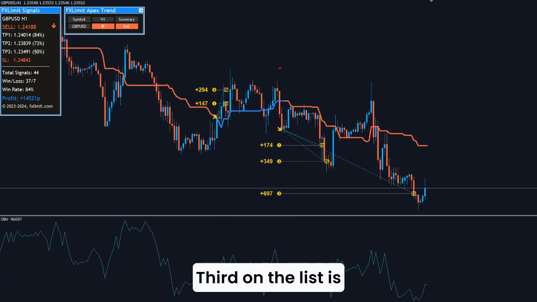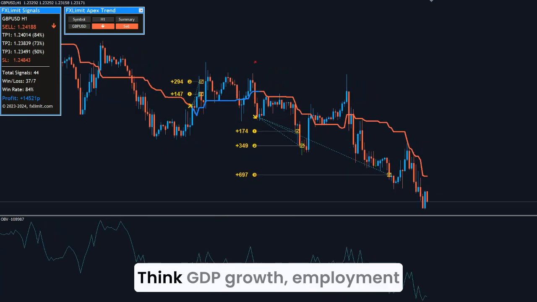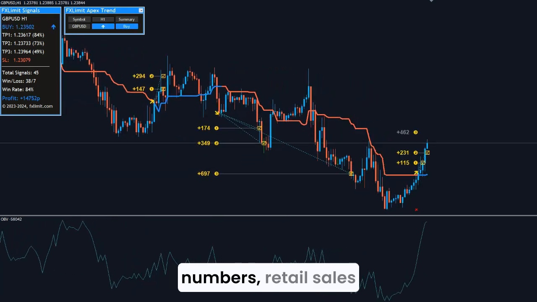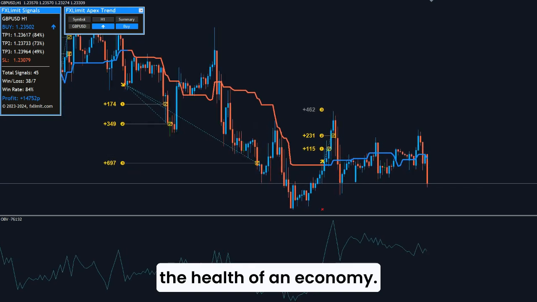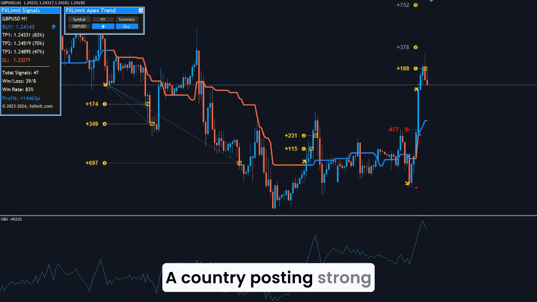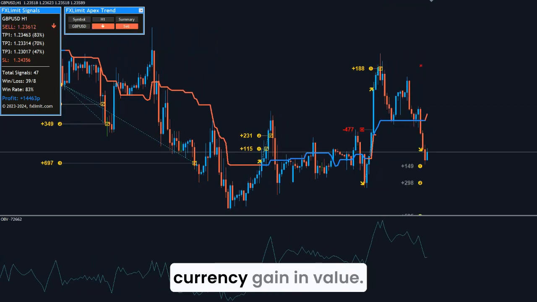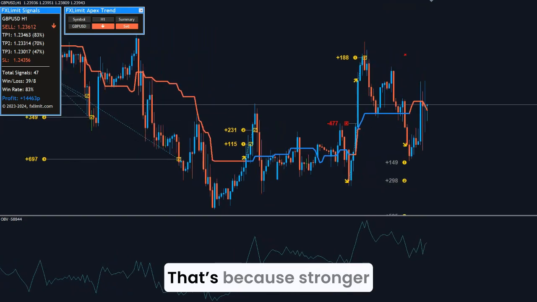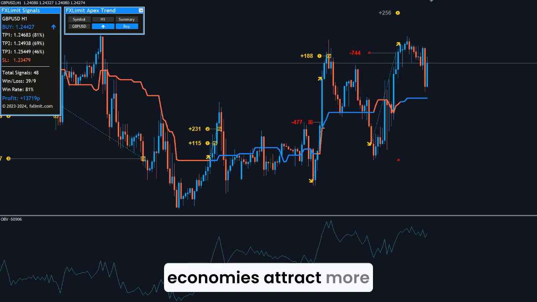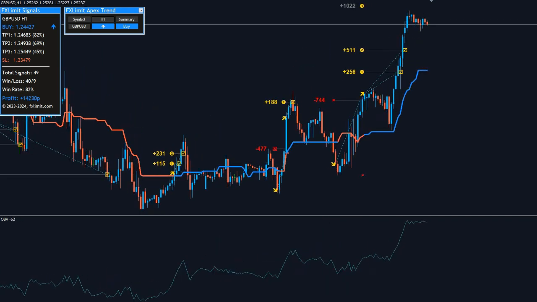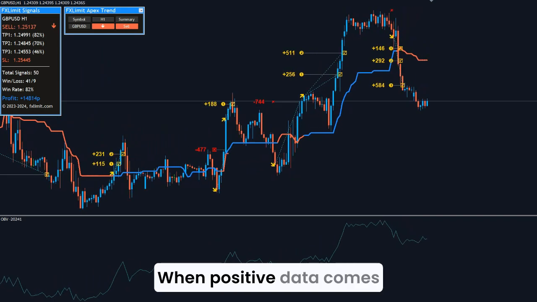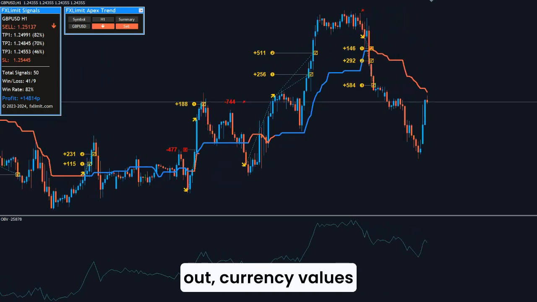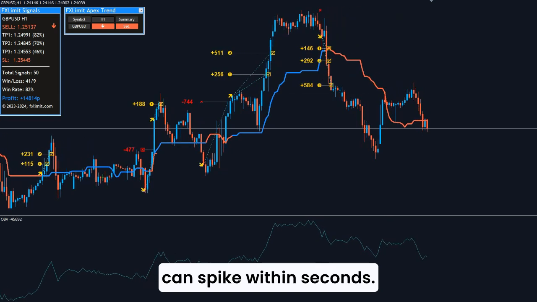Third on the list is economic performance. Think GDP growth, employment numbers, retail sales. These data points reflect the health of an economy. A country posting strong numbers usually sees its currency gain in value. That's because stronger economies attract more foreign investments. Traders look at the economic calendar religiously. When positive data comes out, currency values can spike within seconds.